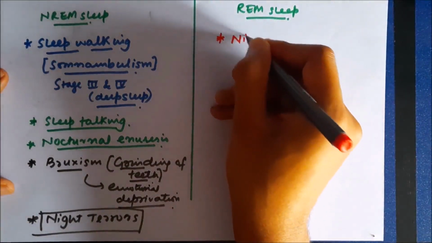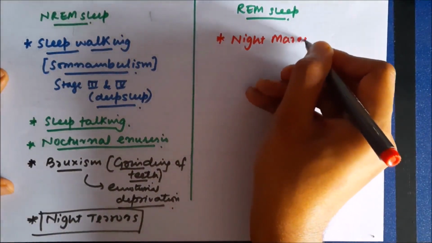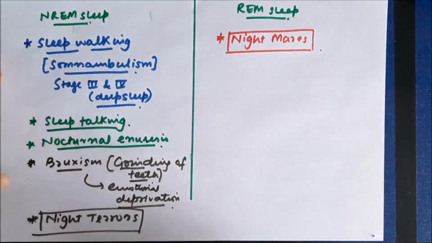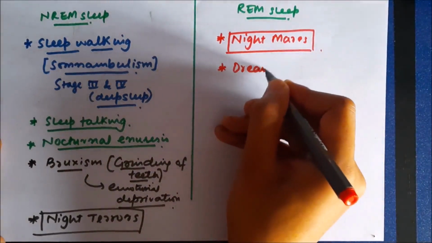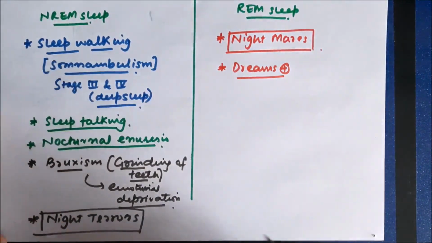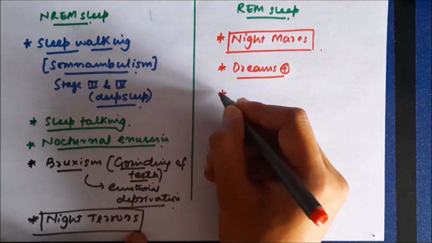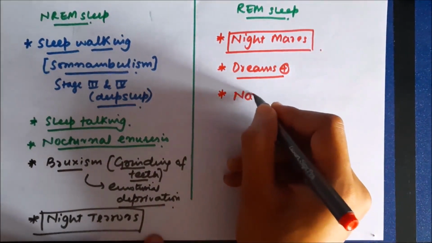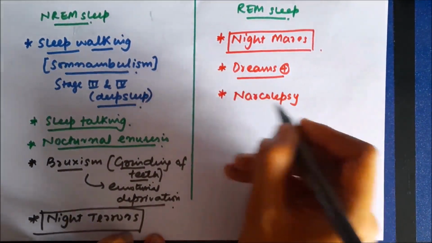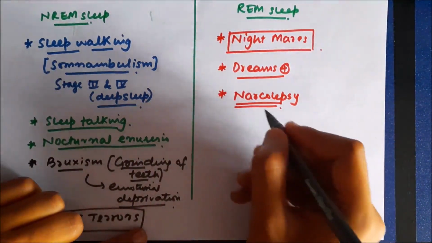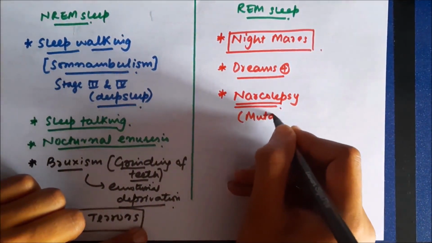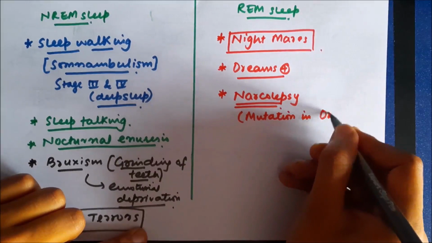Now, in REM sleep, the nightmares occur, as already discussed. That's terrifying dreams in REM sleep are called nightmares, and most of the times the dreams occur during the rapid eye movement sleep, and sometimes a disorder called narcolepsy occurs, which occurs due to mutation of certain receptors which are called as orexin receptors.